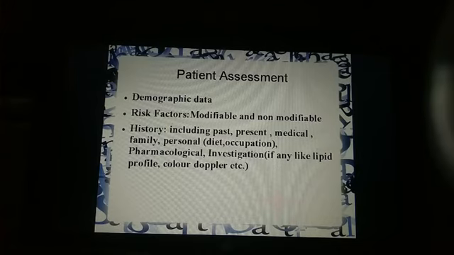Then pharmacological history. Women who are on prolonged use of oral contraceptive pills are more susceptible to deep vein thrombosis, right? Then investigation history, like if any test was done for lipid profile, you may know about cholesterol, color Doppler, they are done for vascular disease particularly, right?